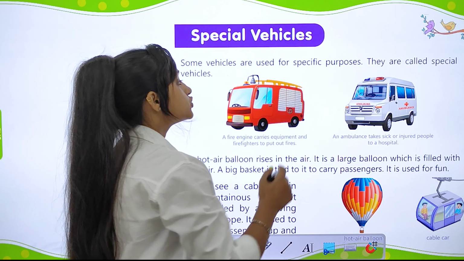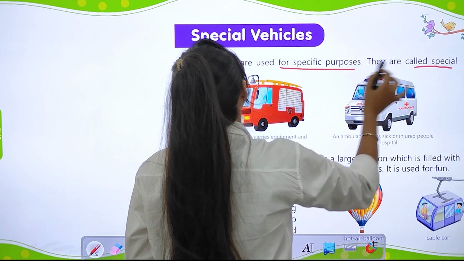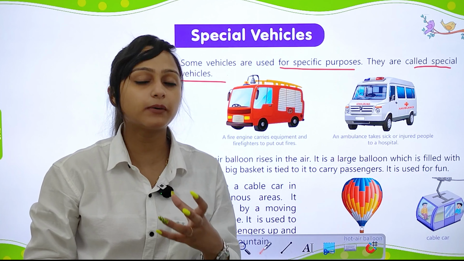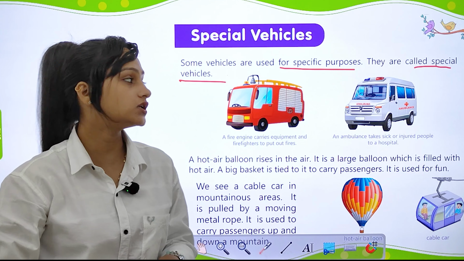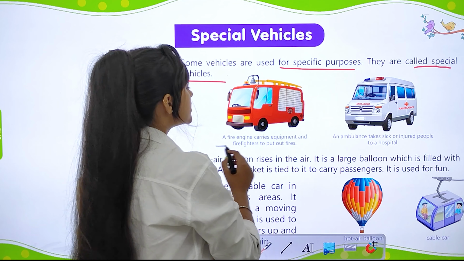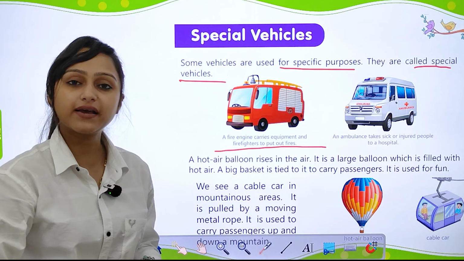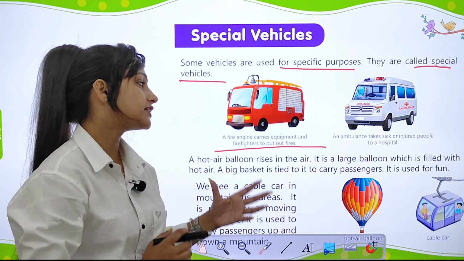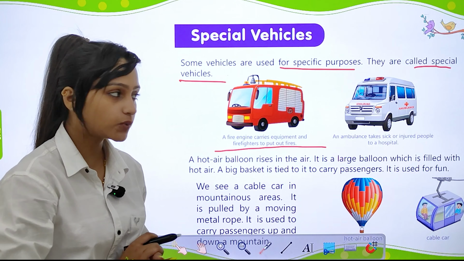Some vehicles are used for specific purpose. They are called special vehicles. The vehicles that are used for specific purpose are known as special vehicles. Here you can see a fire engine carries equipment and firefighters to put out fire when there is a fire somewhere, so the fire extinguisher is used. So this is also a special vehicle.